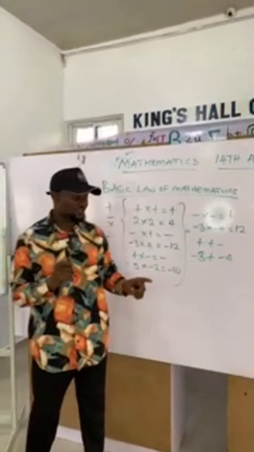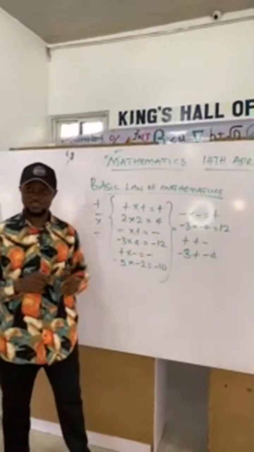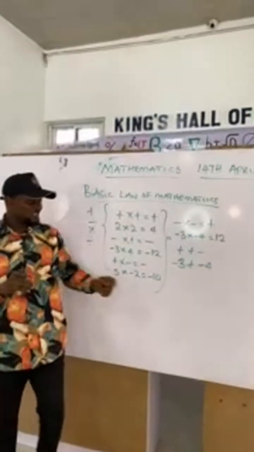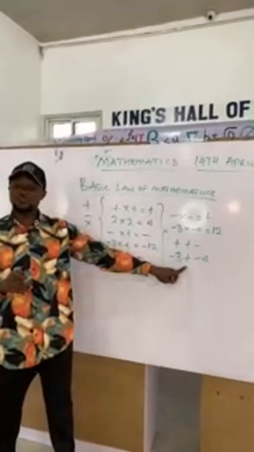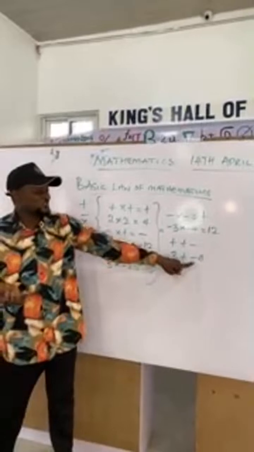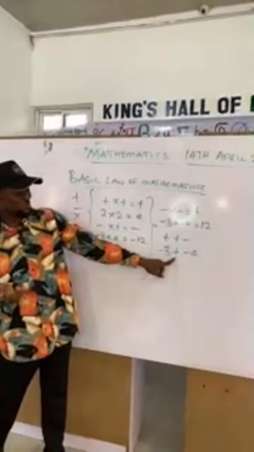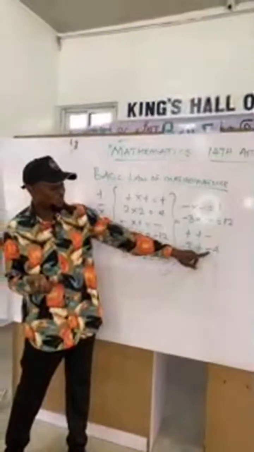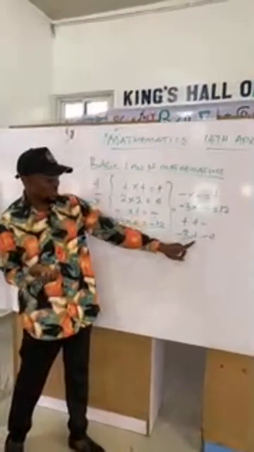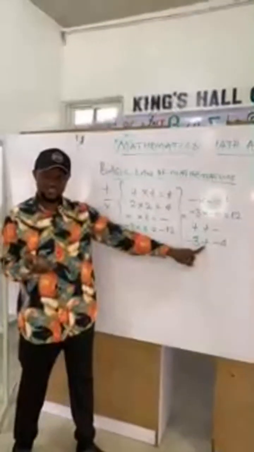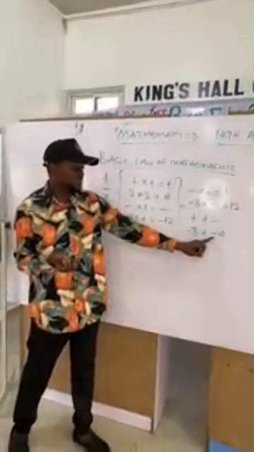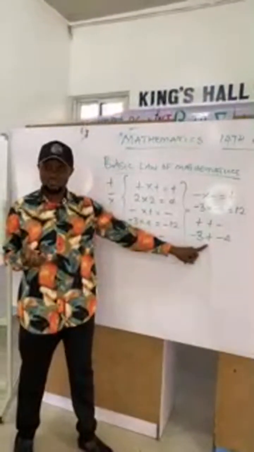Anytime you see two signs, plus and minus, just know this: the minus will swallow the plus. Let's use, for example, a plus to be a man and a minus to be a woman. The woman will swallow the man in the context of mathematics. The minus supersedes the plus.